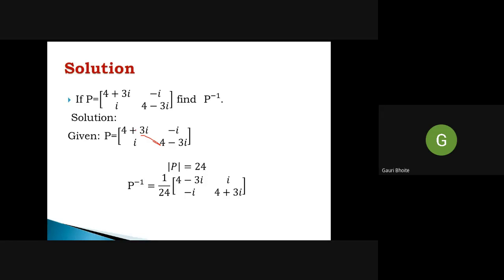It is of the type a plus ib into a minus ib.